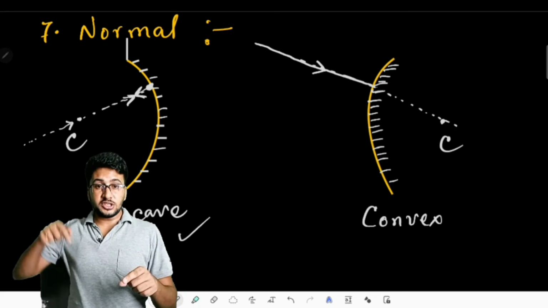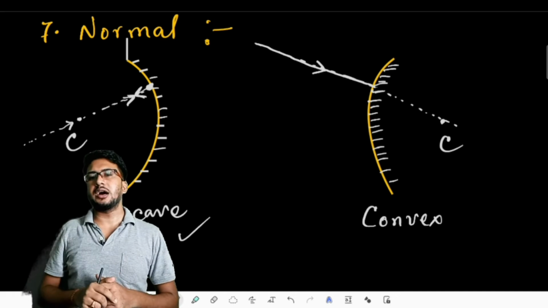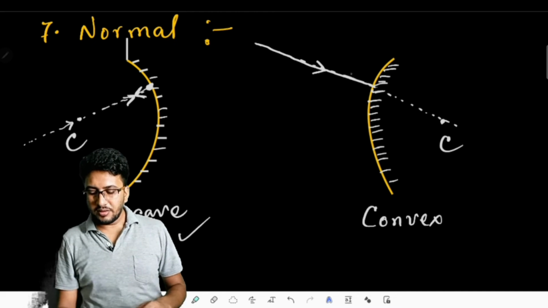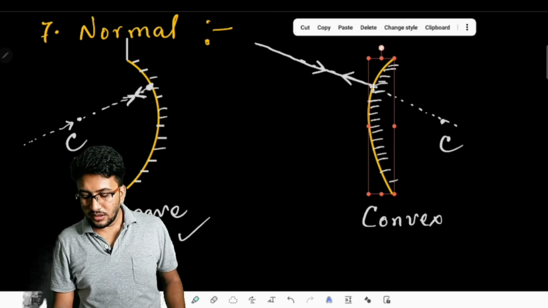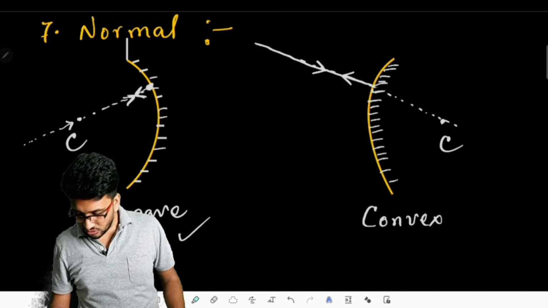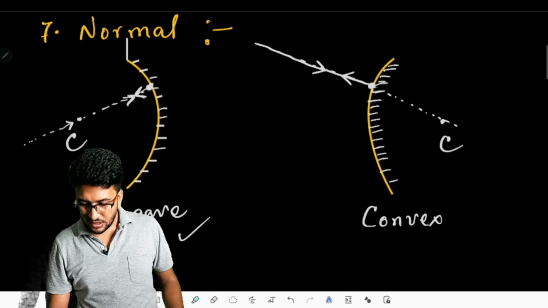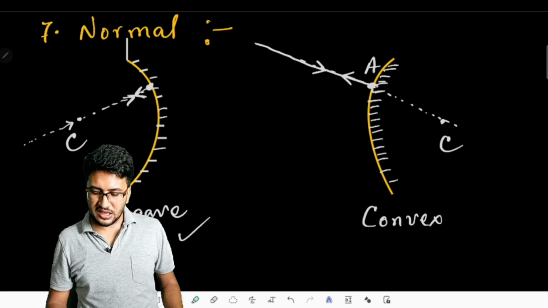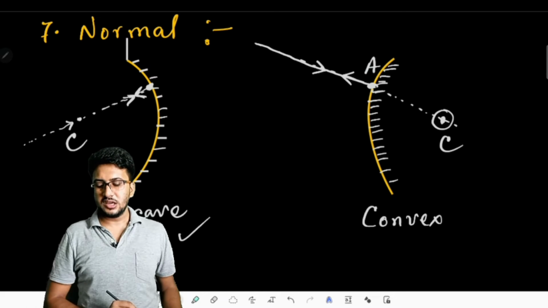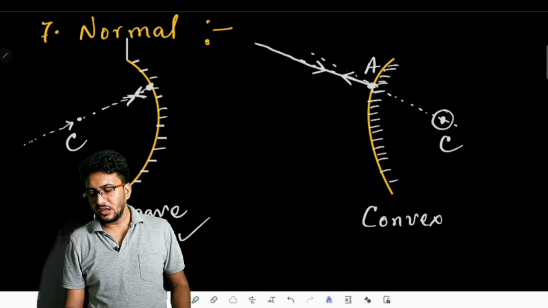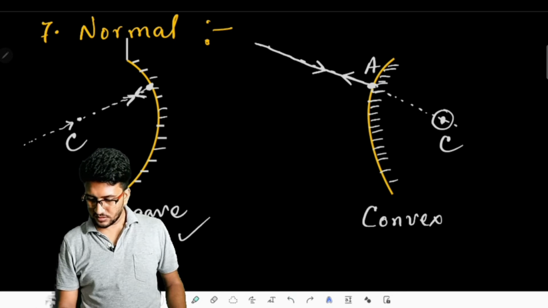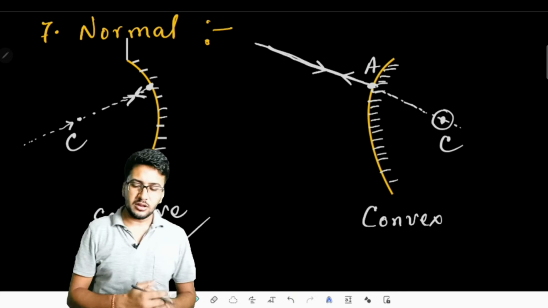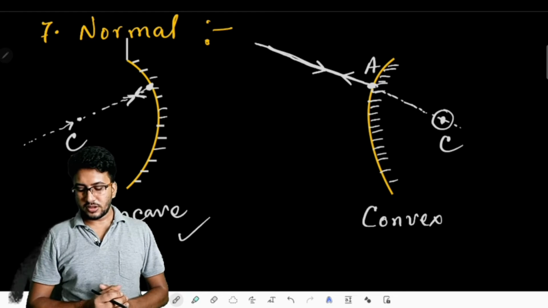Hence, the light which is about to pass to the center of curvature of a convex mirror will reflect back by the same line. The line which we draw imaginarily to that point, let us say A, and connect to the center of curvature C, can be said to be the normal for the convex mirror. So this imaginary line will be said as the normal for the convex mirror.